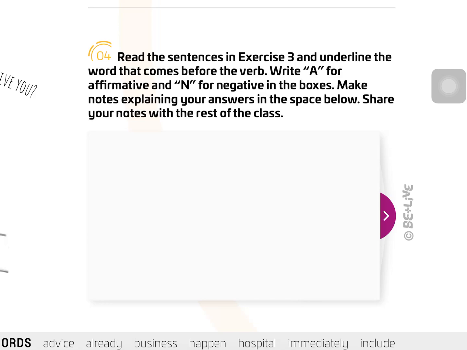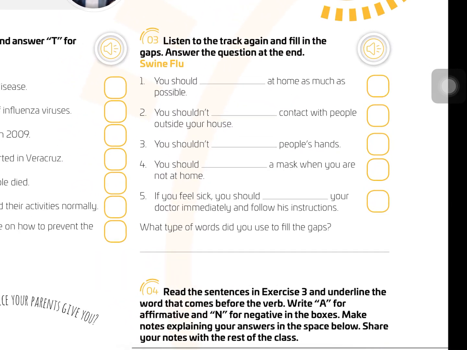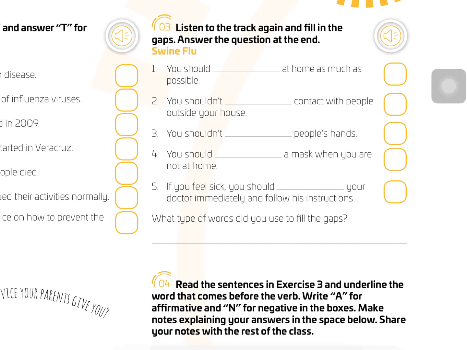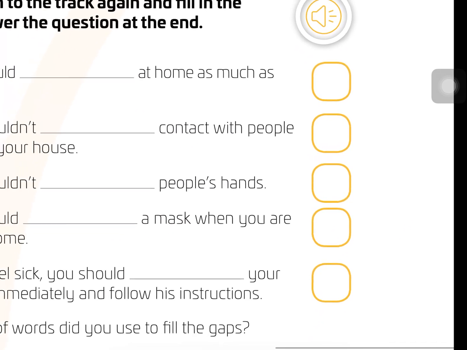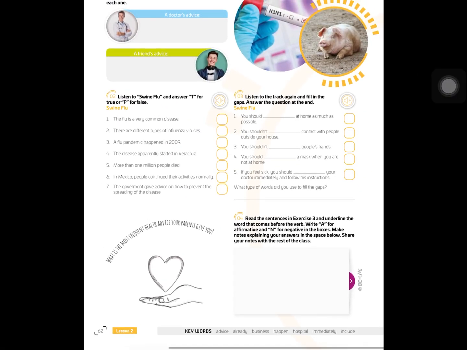Okay, and then we have the swine flu again, the listening. You should stay at home as much as possible. So you have to listen and complete with the missing words. Okay, very good. And there is one question that you have to answer. What type of words did you use to fill the gaps? What type of words are those?